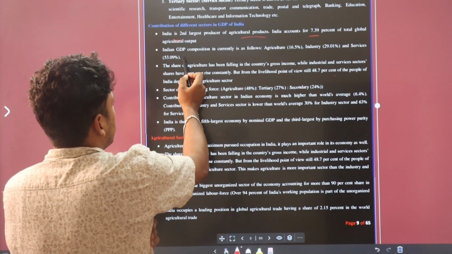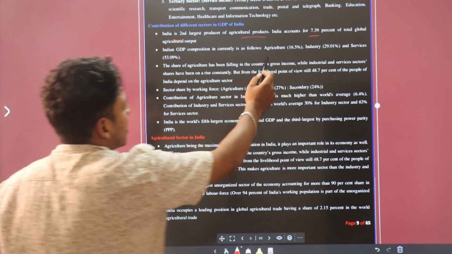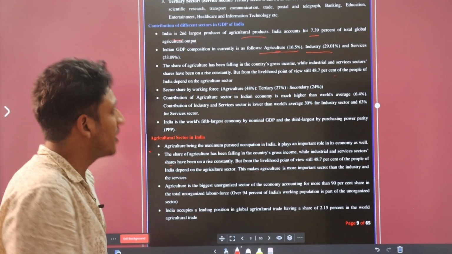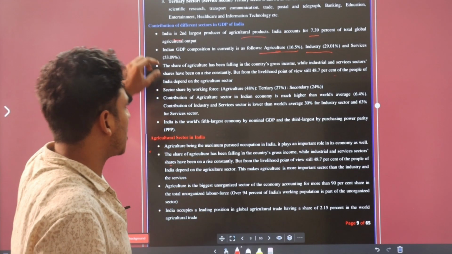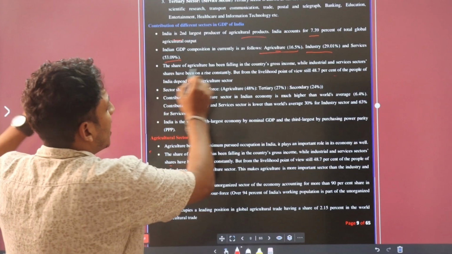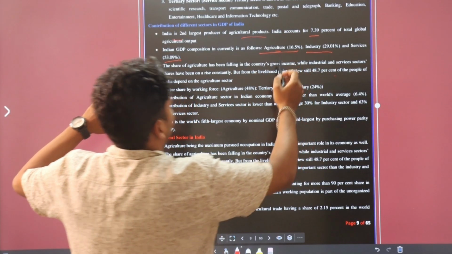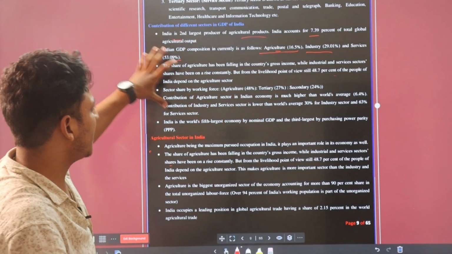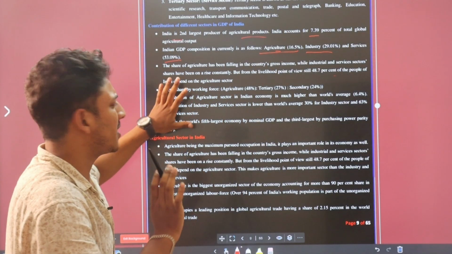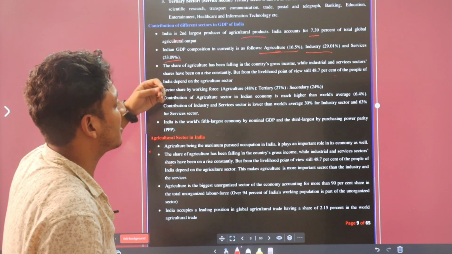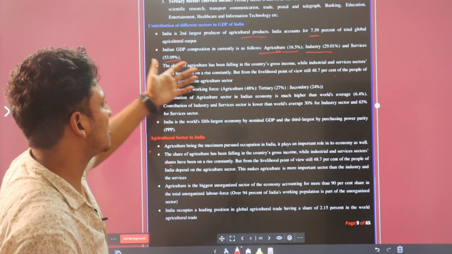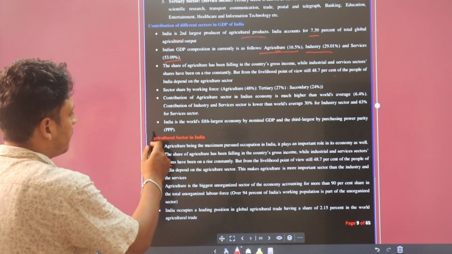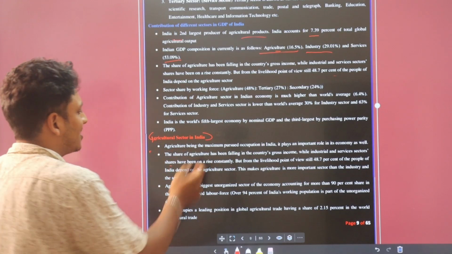In Indian GDP, the composition currently is 16% agriculture, and industries, and in this composition the service sector has a higher percentage compared to industry or agriculture. Remember this, okay? Just read it and go through it, and remember the small thing, that the service sector has a higher percentage in our GDP. That's it. Okay. Now these are also some points related to agriculture.